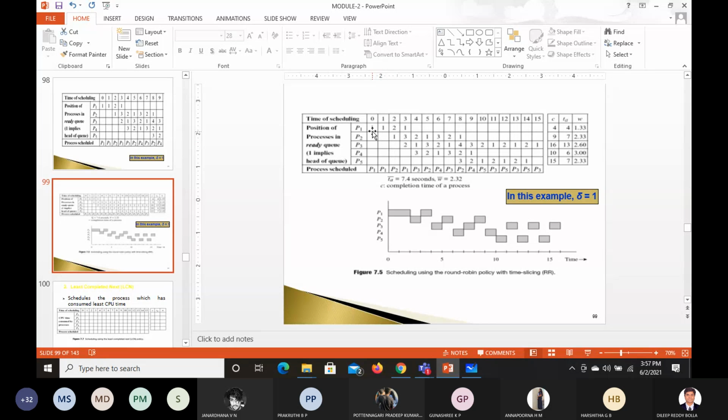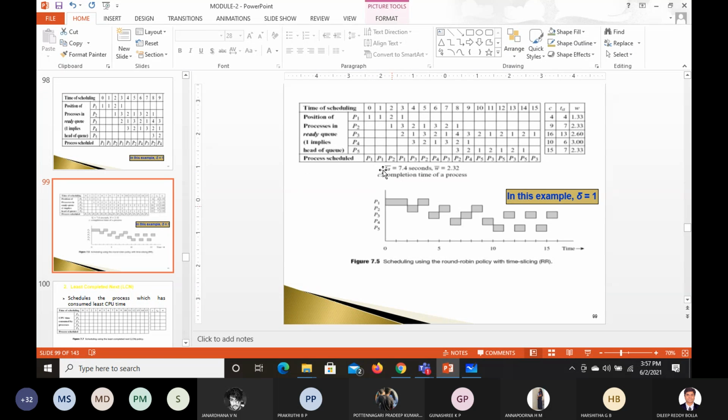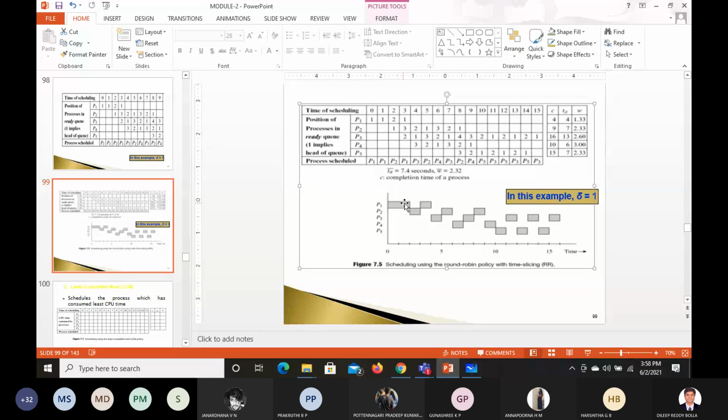And only one process, P1, is there, so P1 will get the access. Next, P1 will get the access. Next, again P1 will get the access. I'll tell you how we got that, okay? I'm just trying to give the gist of it. Which means every 1 second, the process is going to change. Okay? You do one thing, then you do one thing.